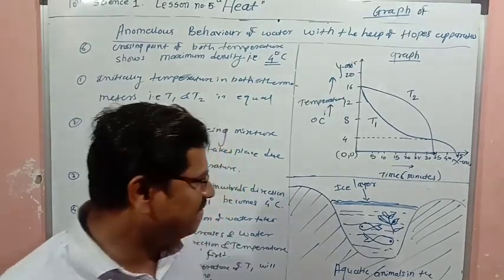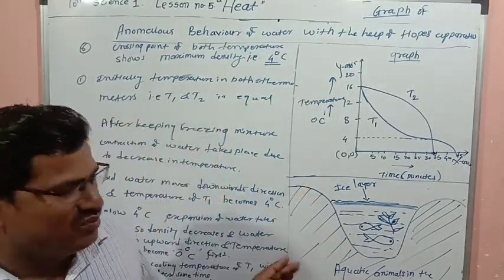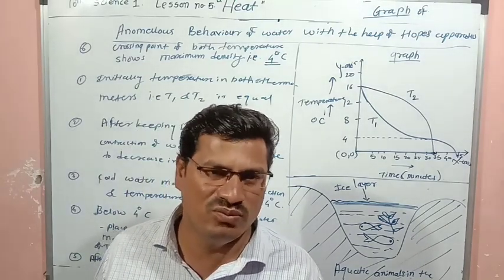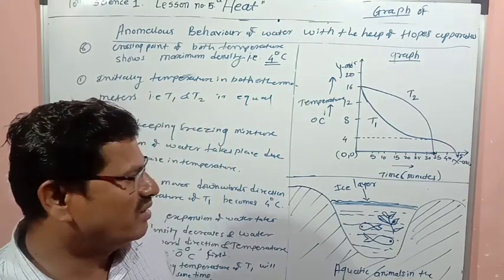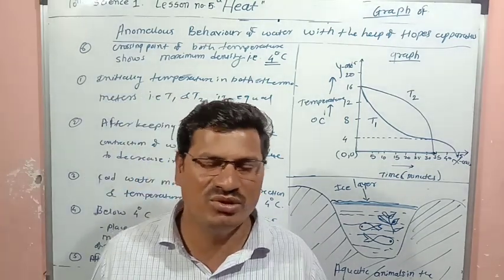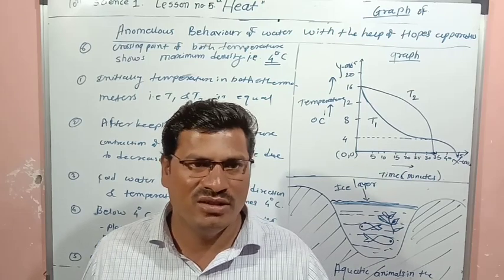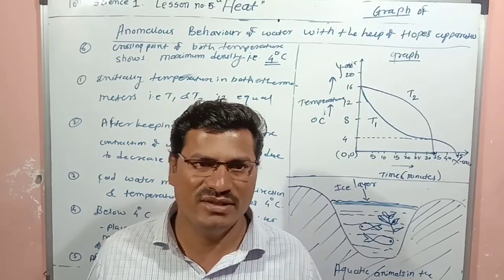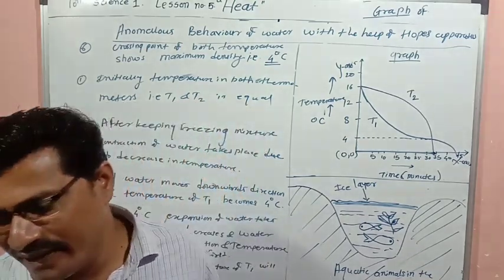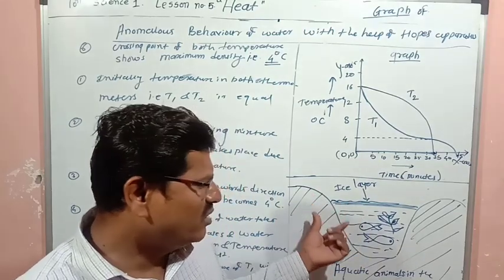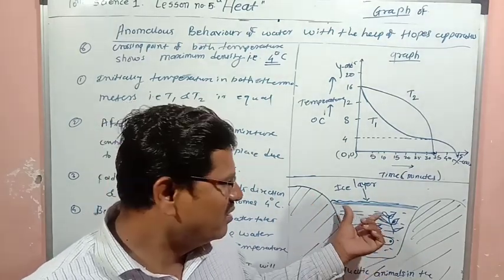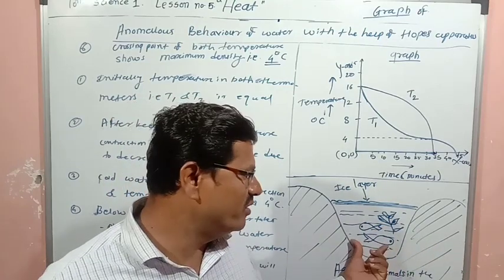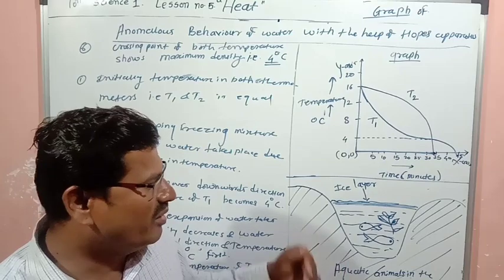So the next thing in the textbook, two questions are asked. In the cold regions, when the temperature goes below 0 degrees Celsius, how can fish and aquatic plants survive in the water during the winter season? So one thing is happening here.